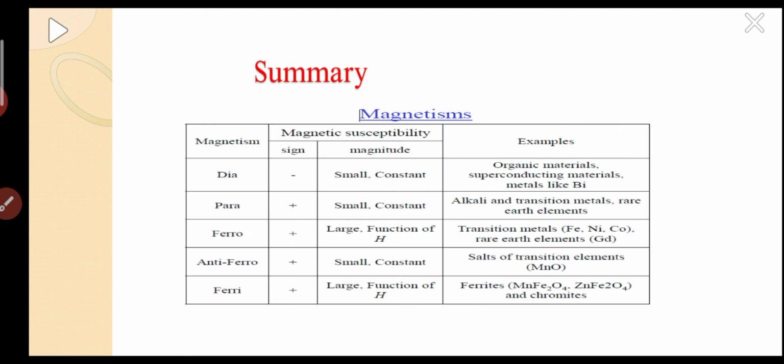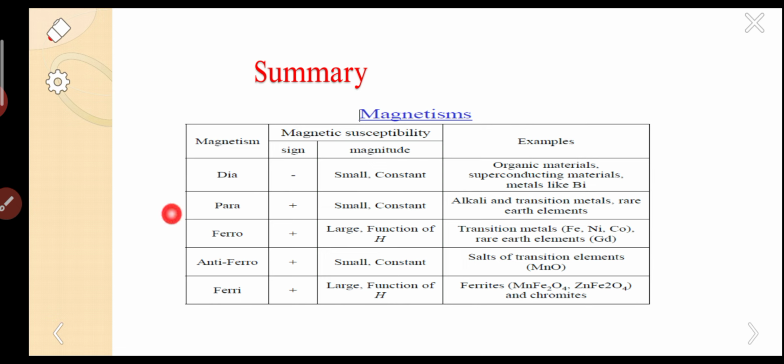Next, also one summary on susceptibility and examples. So here, magnetic susceptibility and examples. Diamagnetism has negative susceptibility. The magnitude is small and constant. Examples are organic materials, superconducting materials, and metals like bismuth. These are the examples for diamagnetic.